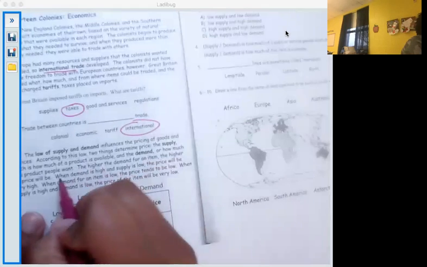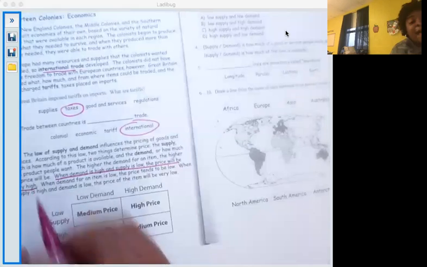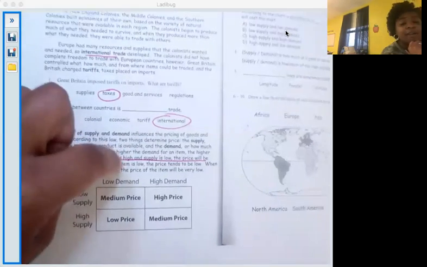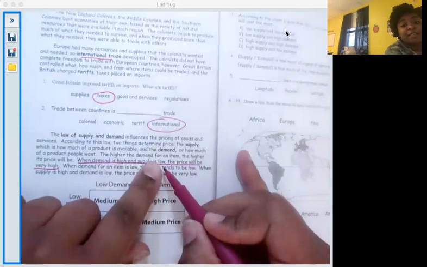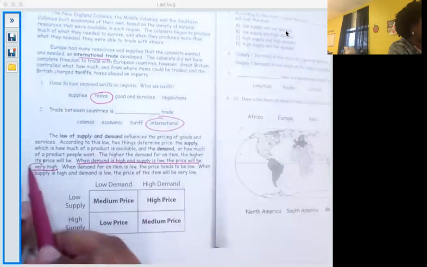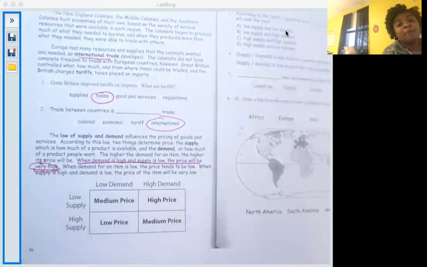So I'm going to underline that because, guys, this reminds me of what's happening right now. Everybody wants the new PS5. The demand is so high for the PS5. The supply is low. You can't find them hardly anywhere. Therefore, people are turning around and selling them for what? A really, really high price, right? You can do that when the demand is high and the supply is low.